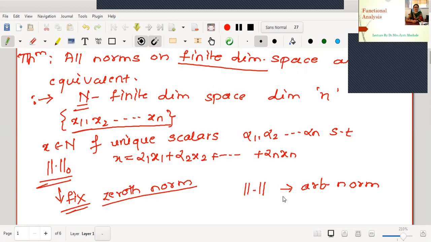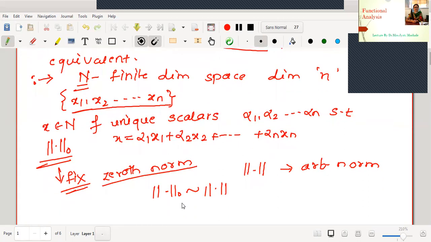Then what is the aim to prove in this proof? The aim is to prove that this norm 0 is equivalent to the arbitrary norm. If I prove this, what does it mean? Norm 0 is equivalent to an arbitrary norm. Therefore, all norms are equivalent to one another. With this, the proof will be easier for us. Now we will start the process of defining the 0th norm. Before that, let me call this equation number 1.